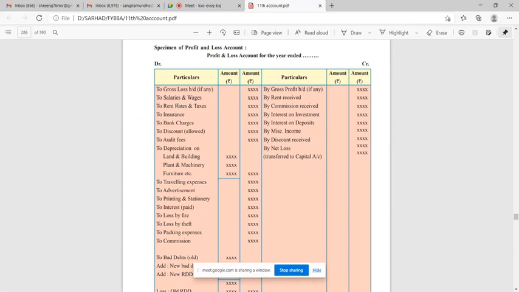Okay, means see, to salaries and wages, rent, rates and taxes, insurance, bank charges, discount allowed, audit fees, then depreciation on various assets, to traveling expenses, to advertisement, to printing and stationery, interest paid, loss by fire, loss by theft, packing expenses, commission.